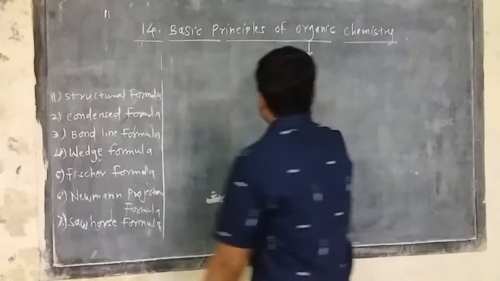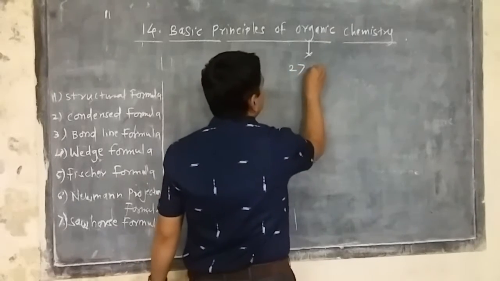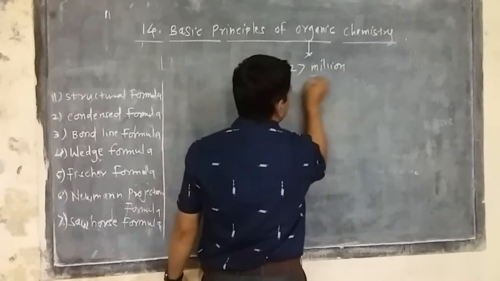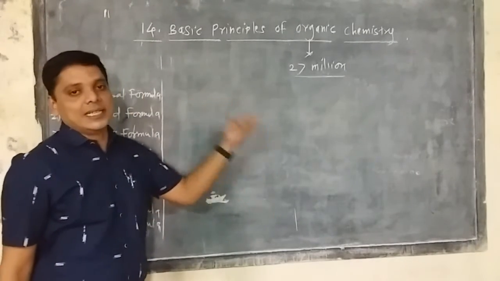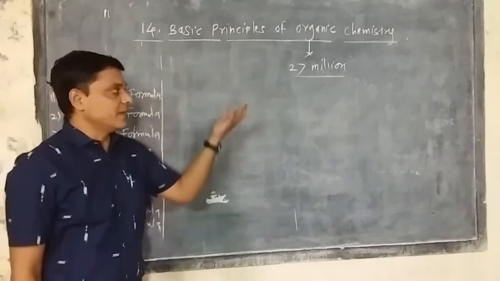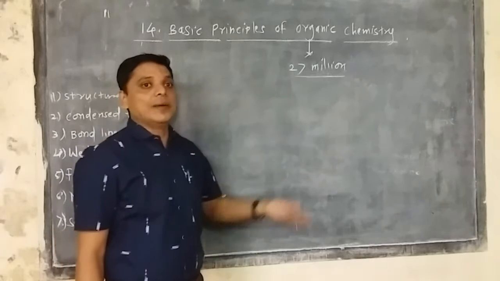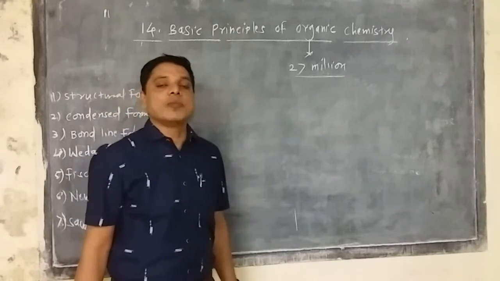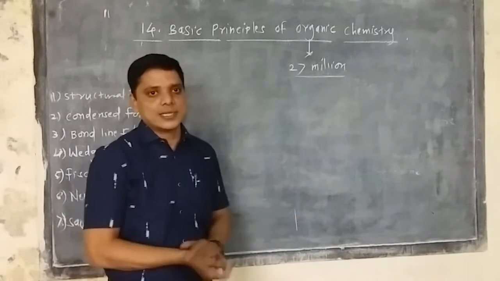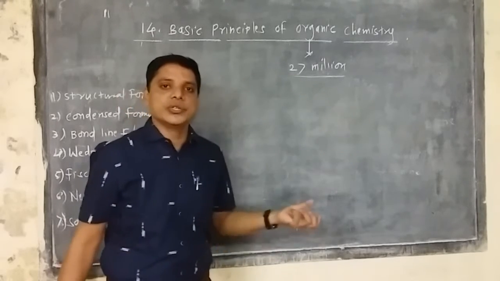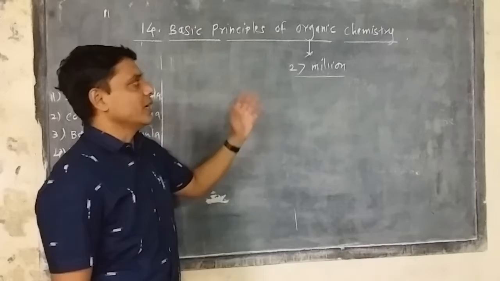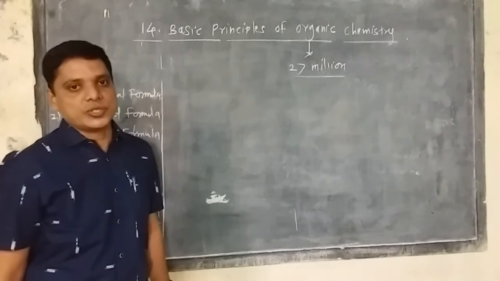Nearly 27 million organic compounds exist in nature. So it is a very broad study about carbon, and carbon has valency 4. It has the ability to form bonds with different types of elements. So the study of carbon and its compounds is simply called organic chemistry.